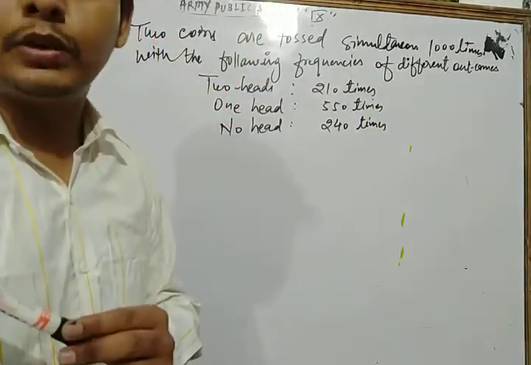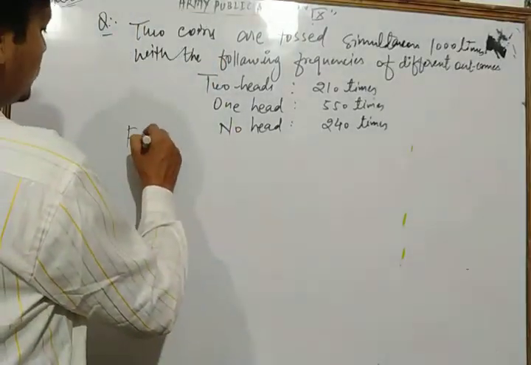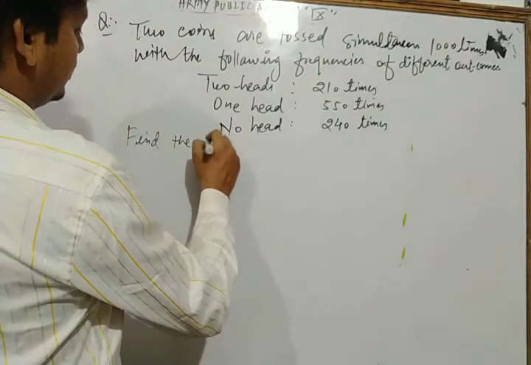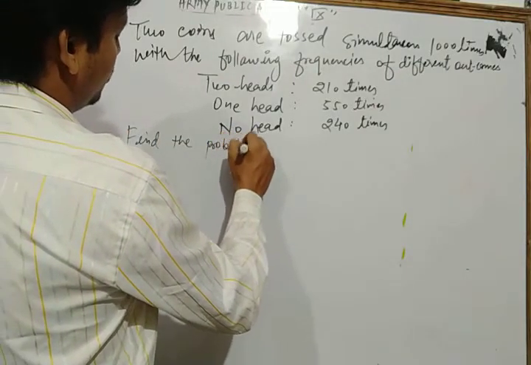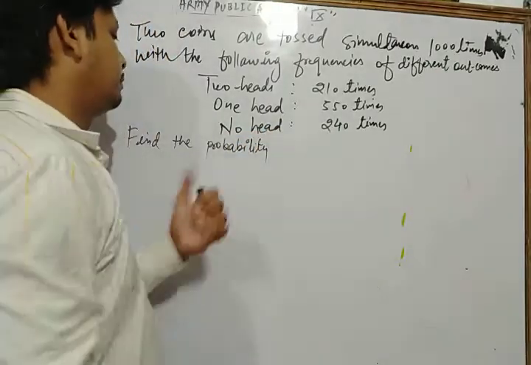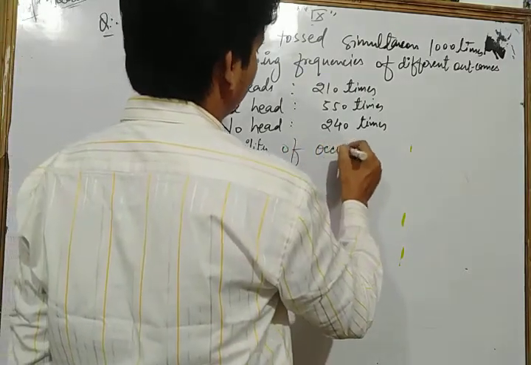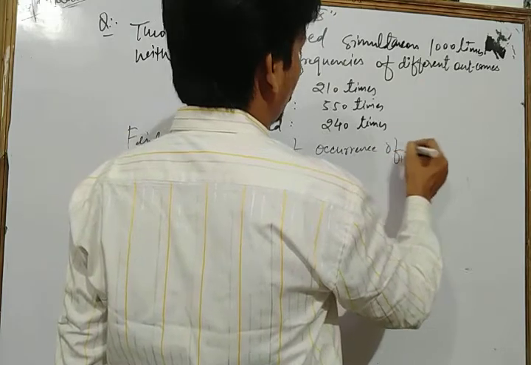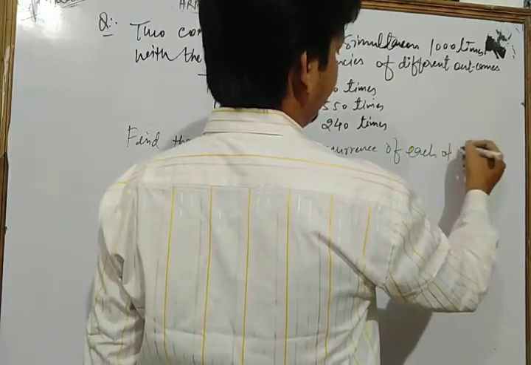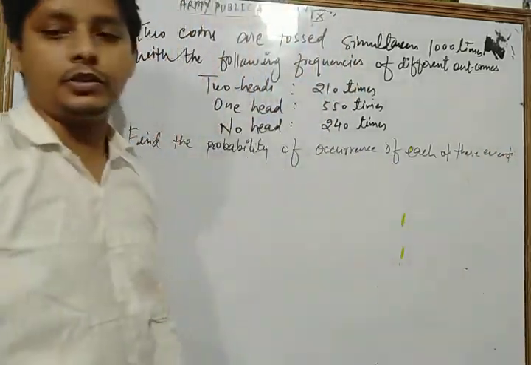Now dear students, find the probability of occurrence of each of these events.